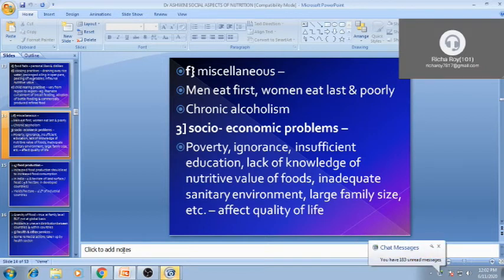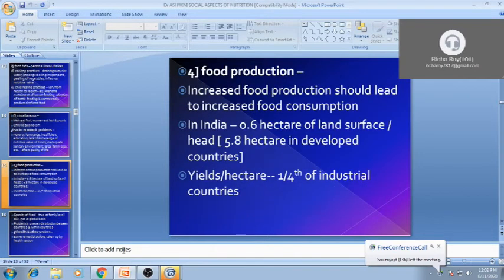Then socioeconomic problems are also there: poverty, ignorance, insufficient education, lack of knowledge of nutritional values of food, unsanitary environment, and large family size, or inequality or unequal division of food between men and women or boy and girl child. So these socioeconomic problems will differ from area to area, from urban slum to rural area. Everywhere all things are very different.